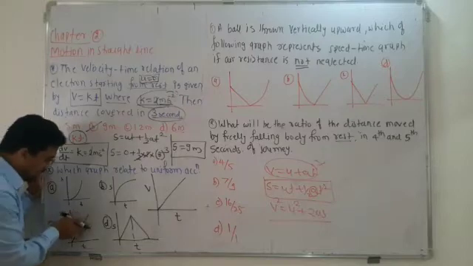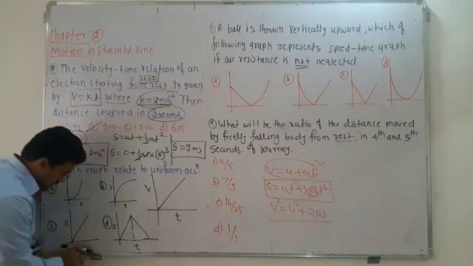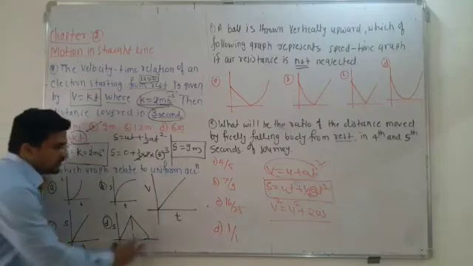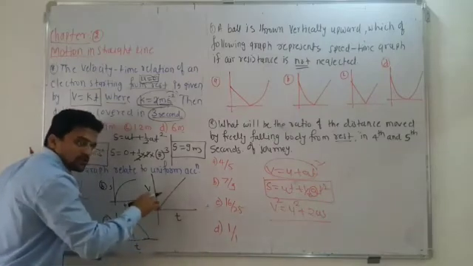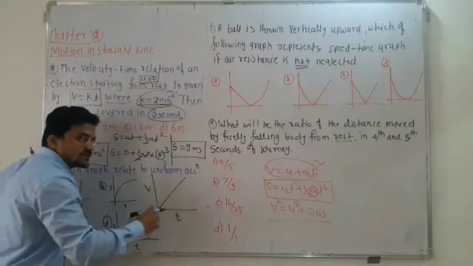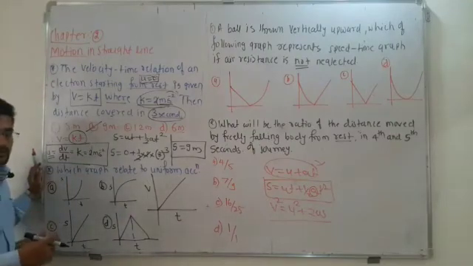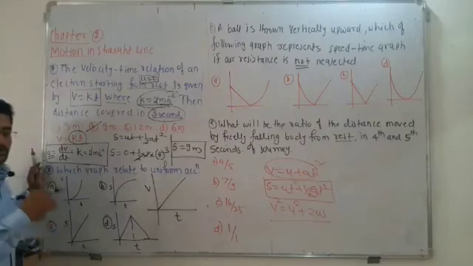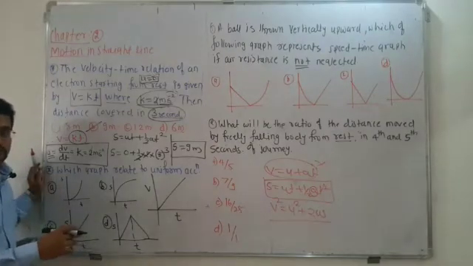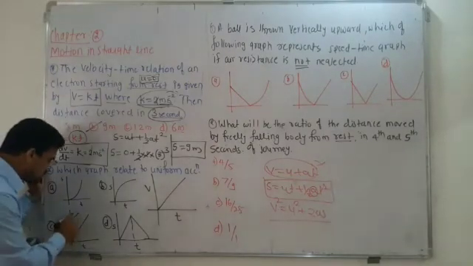Okay, so this cannot be possible because this is equal distance in equal time, but acceleration here is constant. That means every time the velocity increases, and in each time interval the distance is also different. So this graph is not possible.